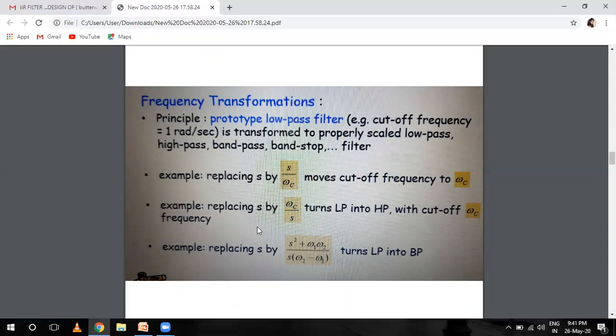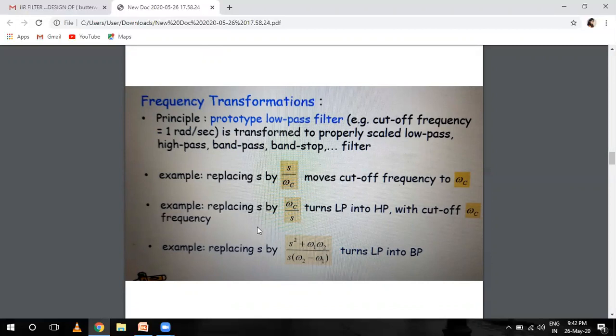For example, replacing S by S/ωc moves the cutoff frequency to ωc. Another example is replacing S by ωc/S, which turns a low pass filter into a high pass filter with the cutoff frequency ωc.